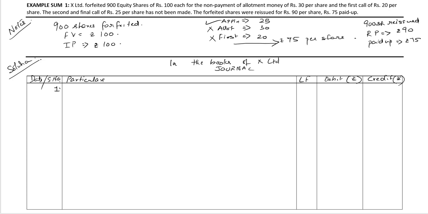The first entry, we will forfeit the shares. Equity share capital account debit. The number of shares forfeited, 900 shares multiplied by the amount called up per share, which is rupees 75, comes up to 67,500 rupees. There is no premium. It's issued at par. To forfeited shares account,